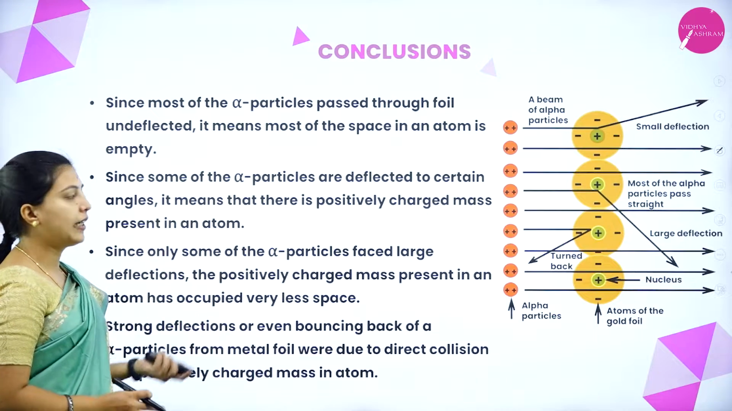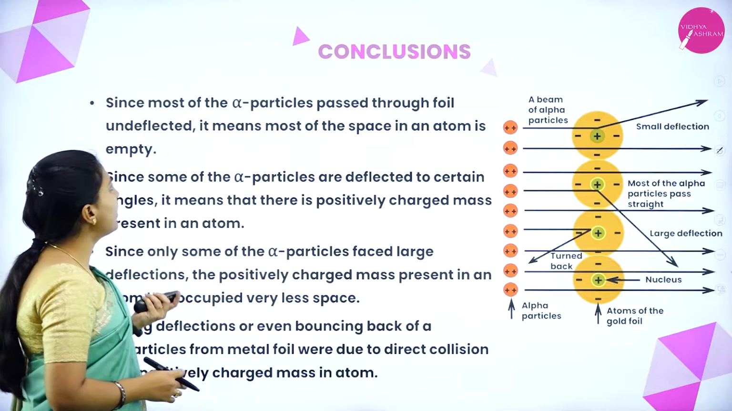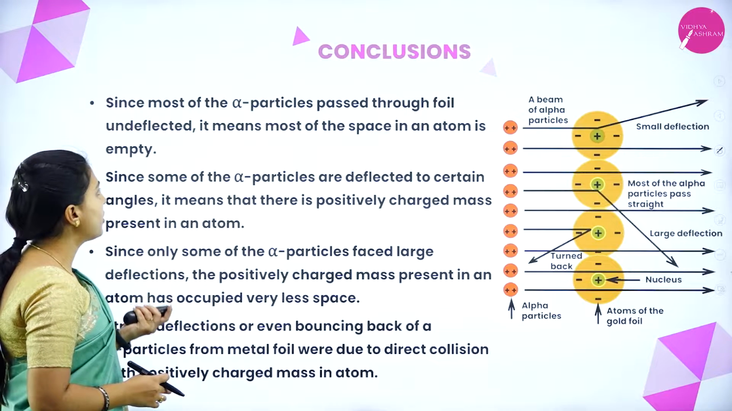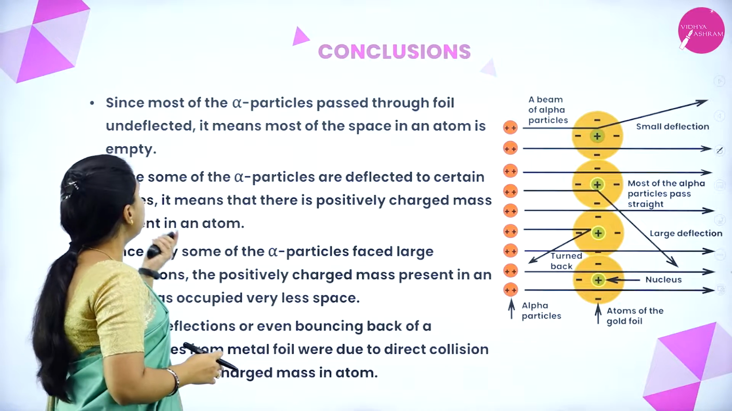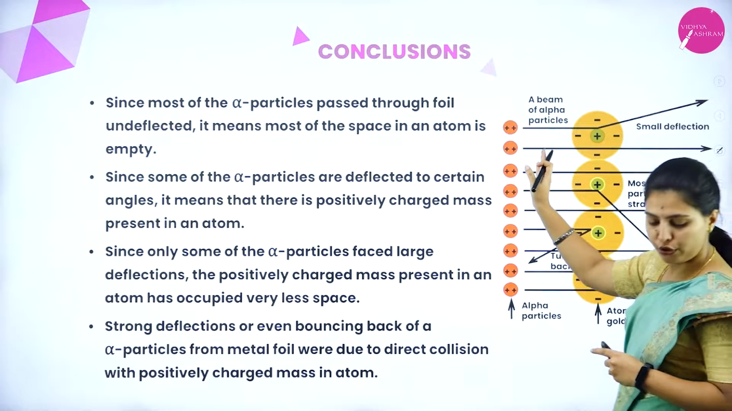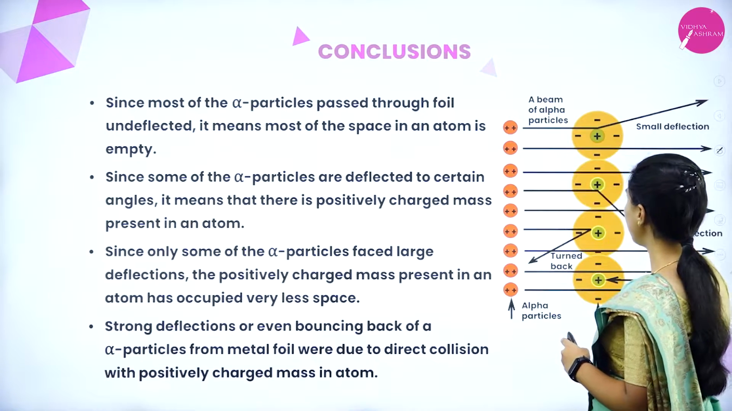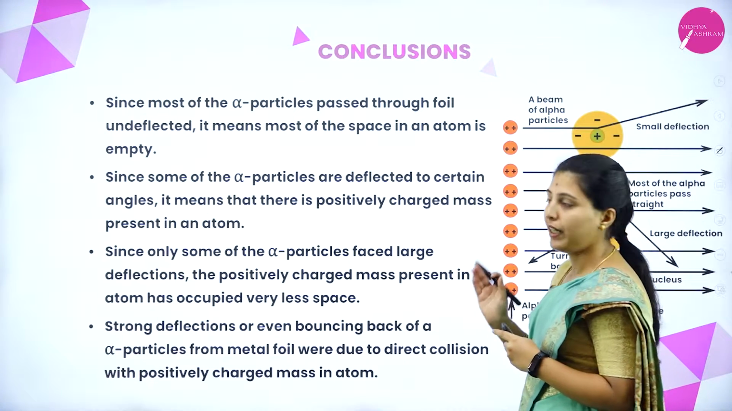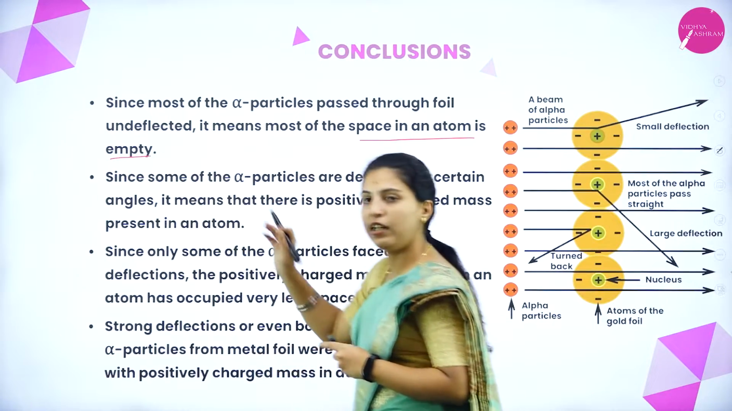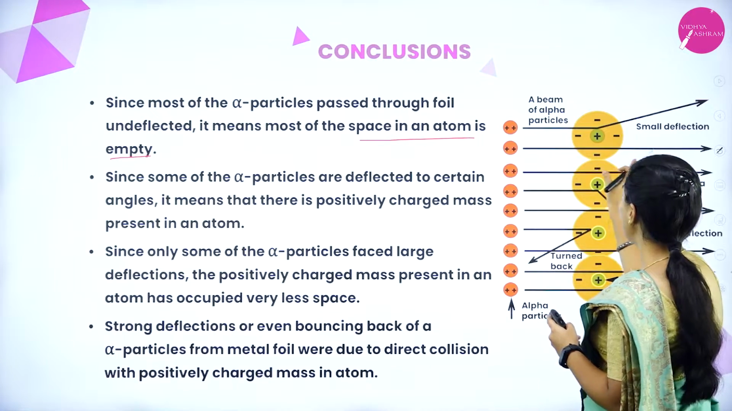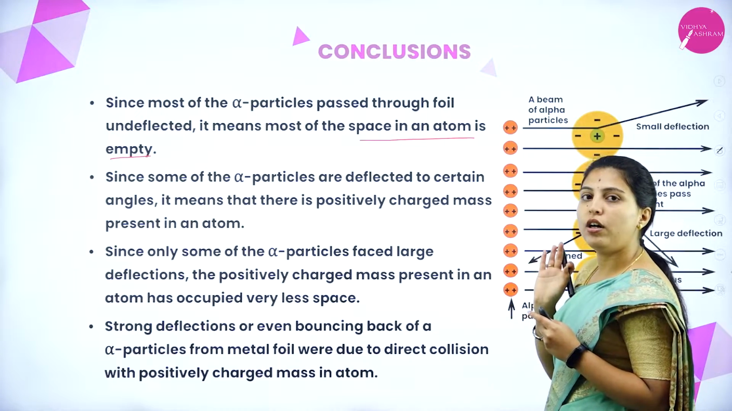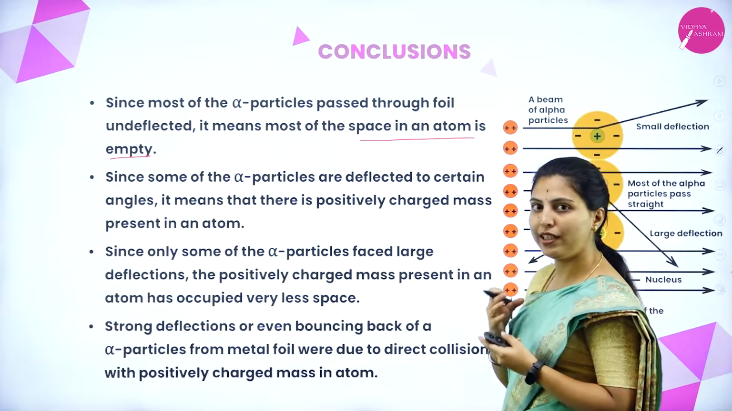Then we'll see the conclusions. Since most of the alpha particles passed through the foil undeflected, it means most of the space in an atom is empty. Means what he told, whatever alpha particles passed through the atom were undeflected. That means the space in an atom was completely empty. So the alpha particle which moved through the atom went straight, undeflected. It doesn't show deflection.